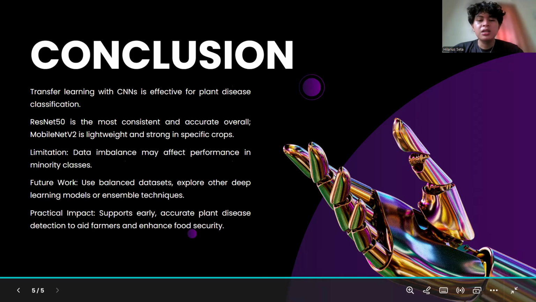Ultimately, this study contributes to smart farming by offering AI-based tools that can help farmers detect plant disease quickly and reliably.